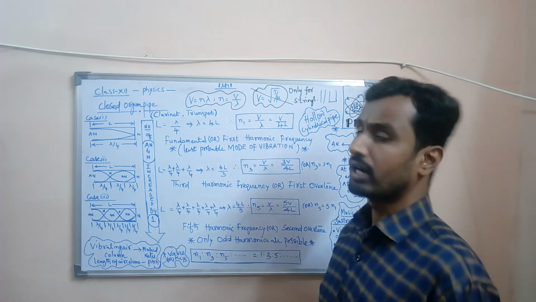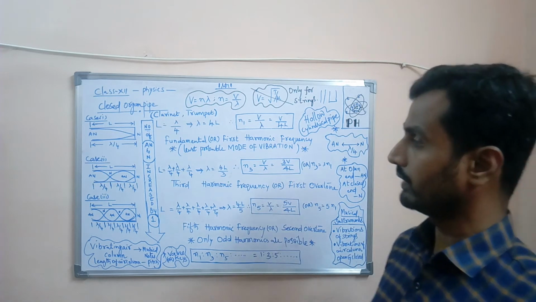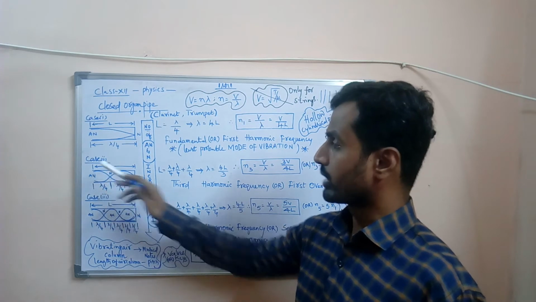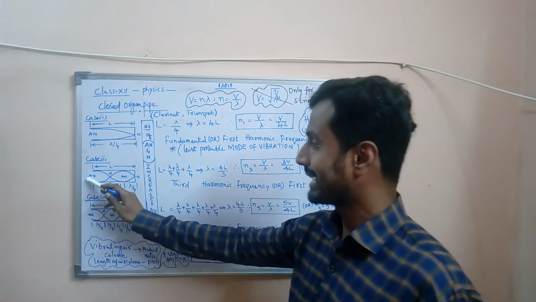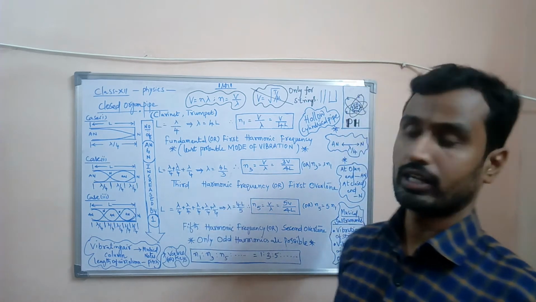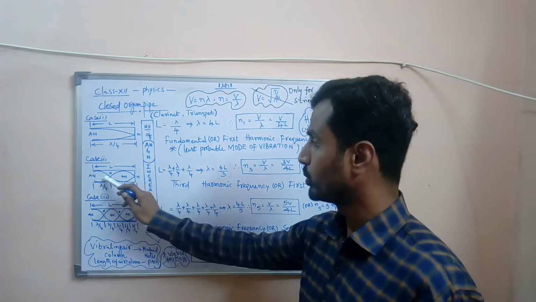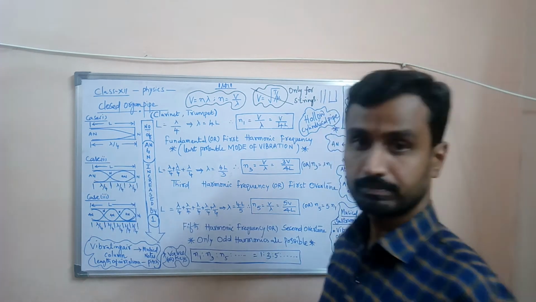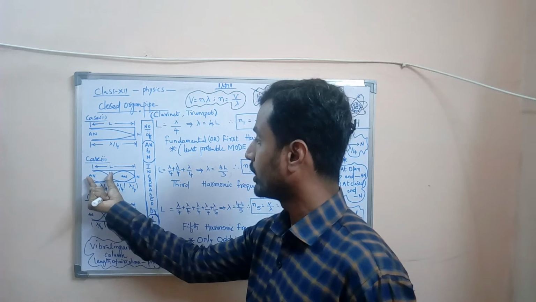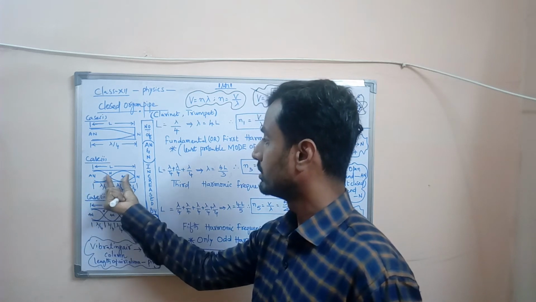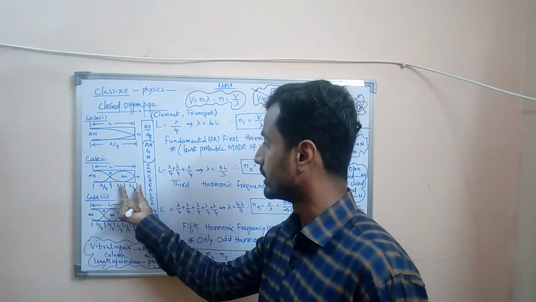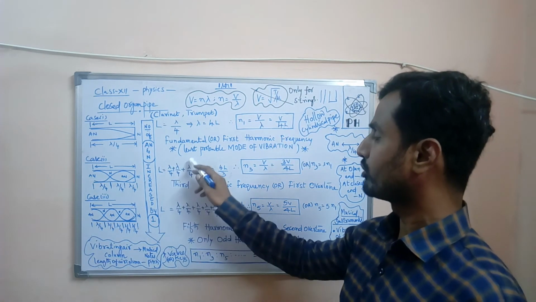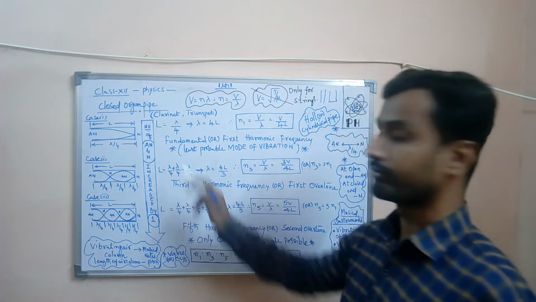The next possibility to form a mode of vibration is as shown in the figure. That is, we require at least 2 antinodes and two nodes. The length of the tube is the same, L, and the distance between an antinode and a node is lambda by 4. This is also lambda by 4 and this is also lambda by 4. Therefore, L is equal to lambda by 4 plus lambda by 4 plus lambda by 4, that is 3 lambda by 4.